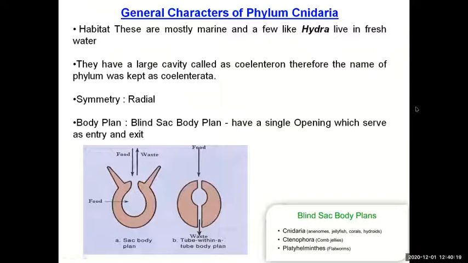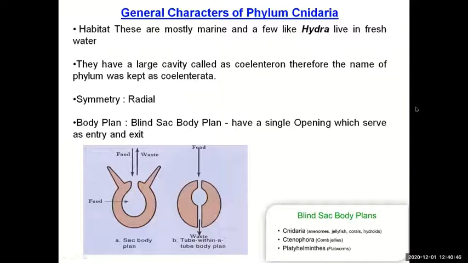Hydra, in fact, is commonly called the freshwater polyp. They have a large cavity called coelenteron. Therefore, the name of the phylum was kept as Coelenterata. Symmetry is radial. So the body wall is diploblastic and the symmetry is radial.